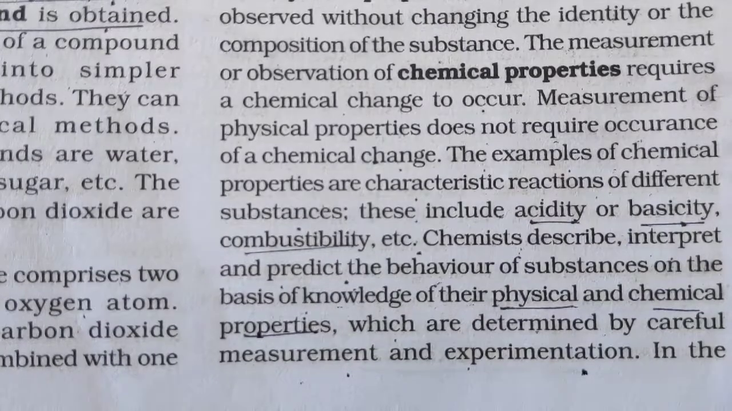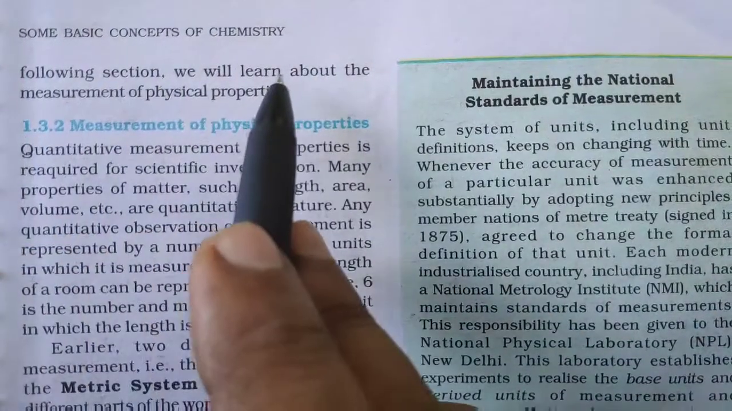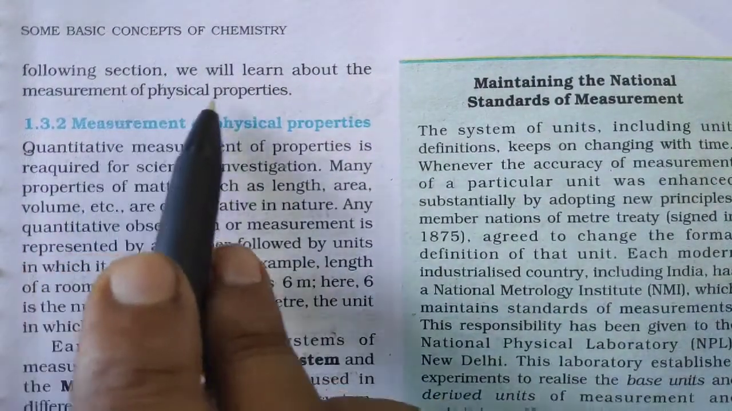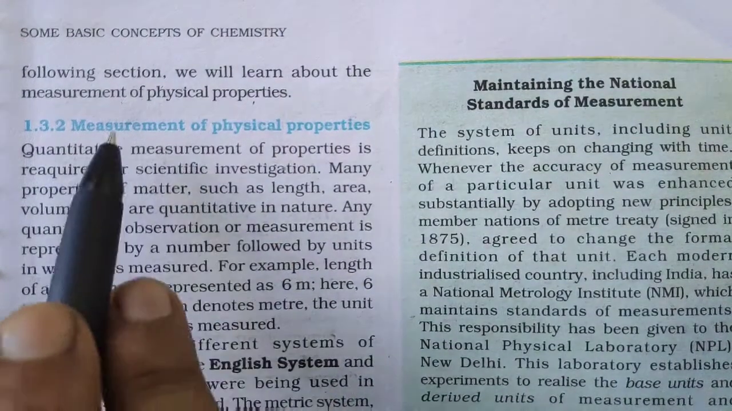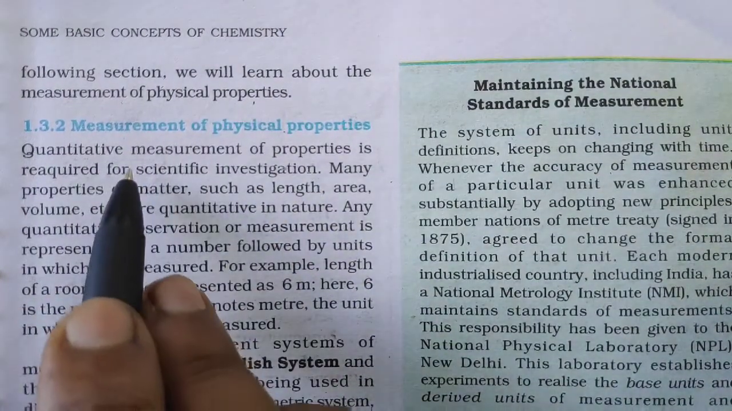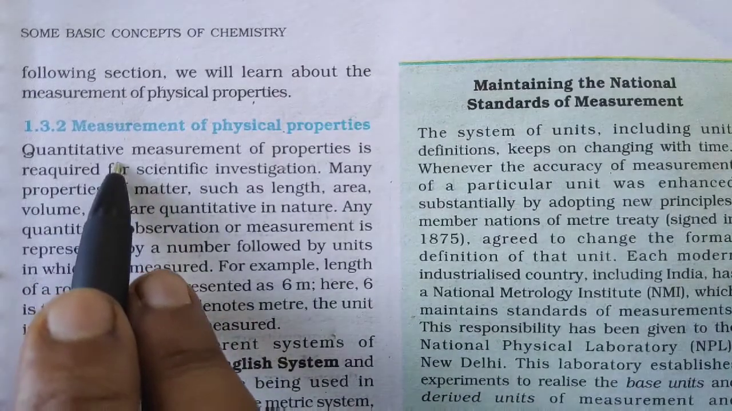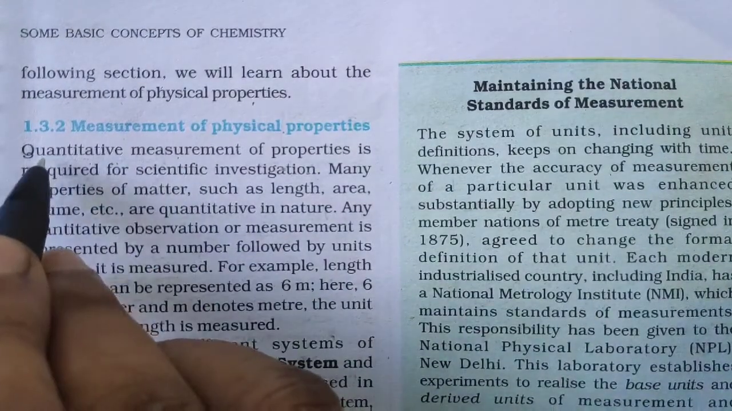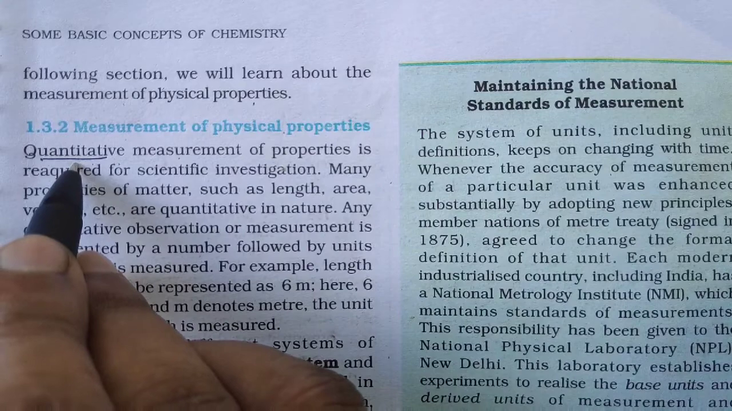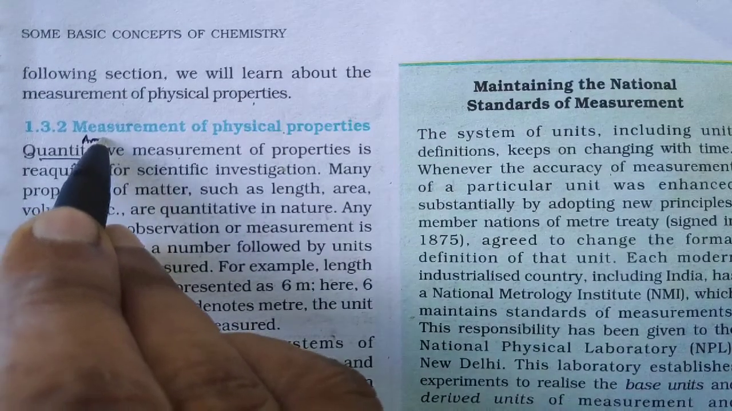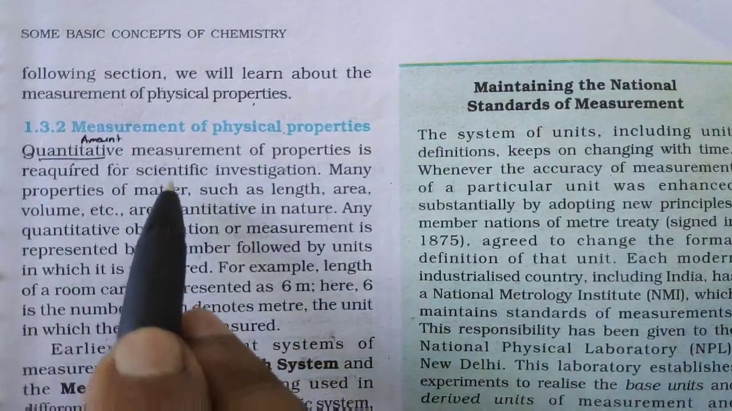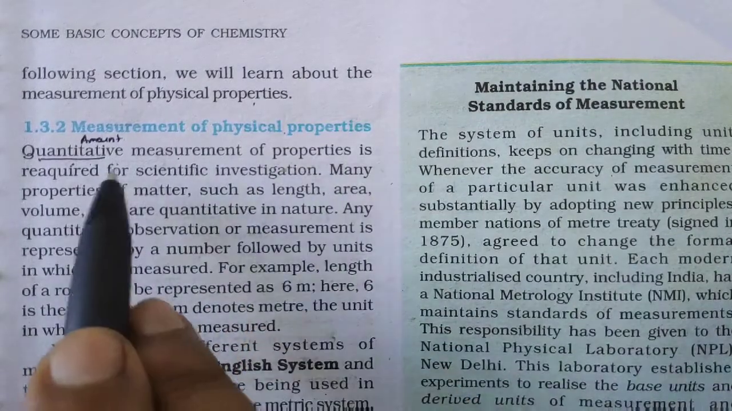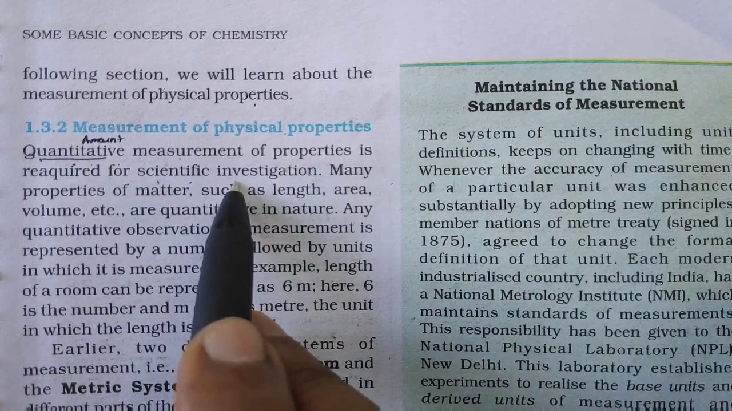Now next part, in the following section, we will learn about the measurement of physical properties, right? So what is given here? Quantitative measurement. Quantitative means, if you don't understand, it is the amount. Quantitative means the amount we are going to talk about. Amount.